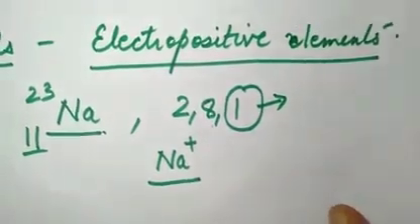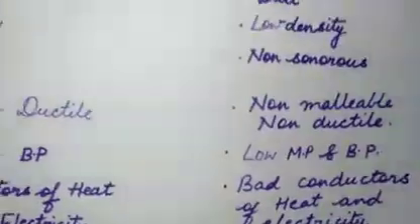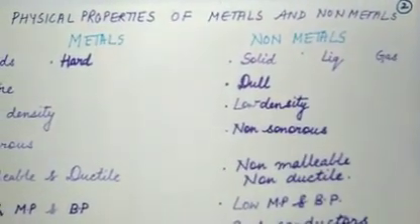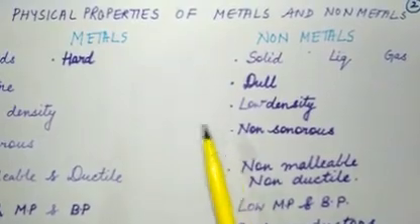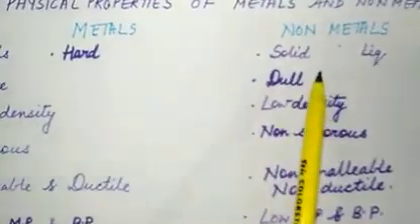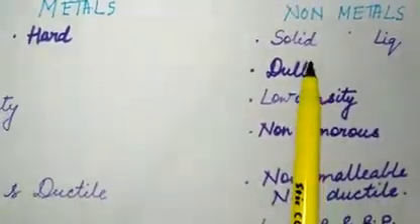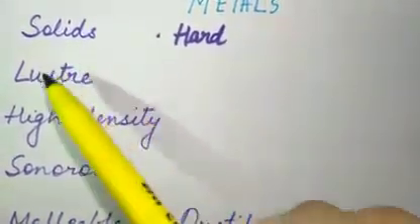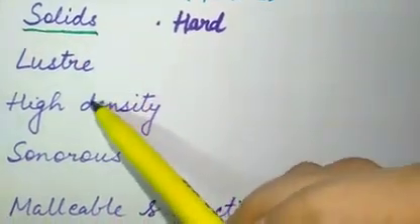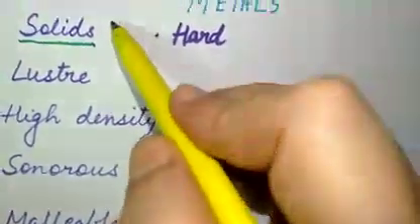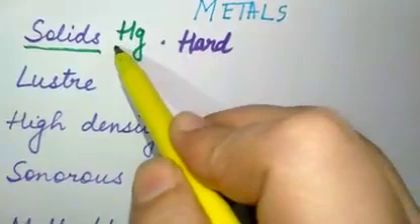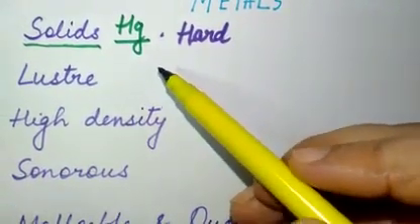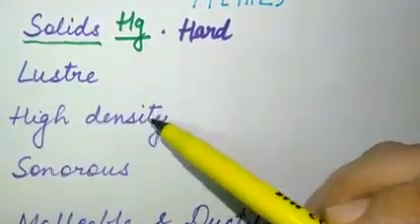Now let us begin with physical properties. Physical properties also you have studied in your previous classes. I am just doing a recap of it, a comparison of the physical properties of metals and non-metals. Let us first begin with metals. All the metals are solids. You should know about the exceptions. Mercury is an exception, which is a liquid at room temperature. Okay, so they are solids except mercury.